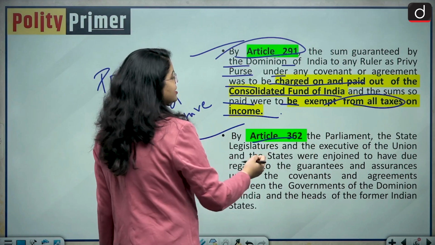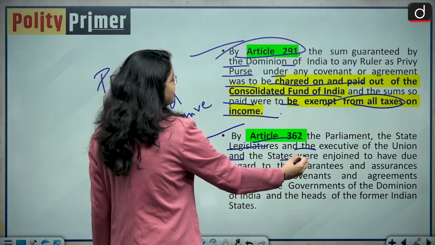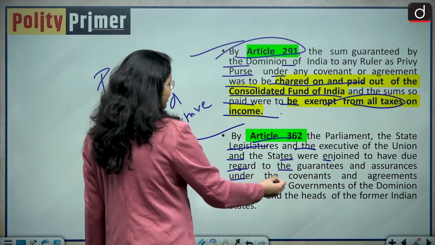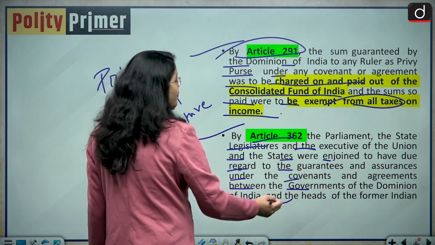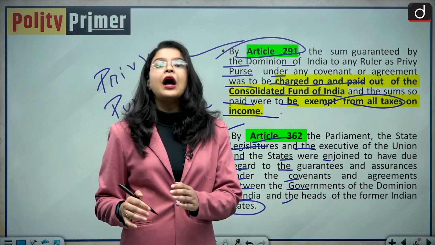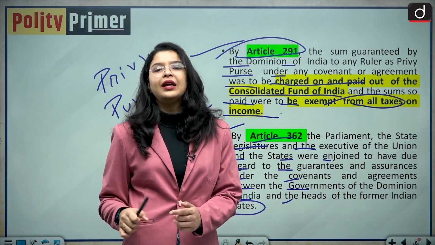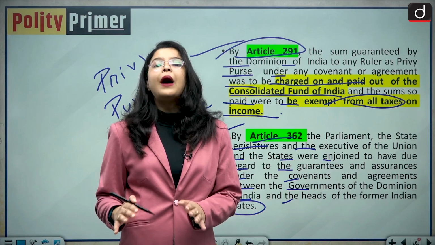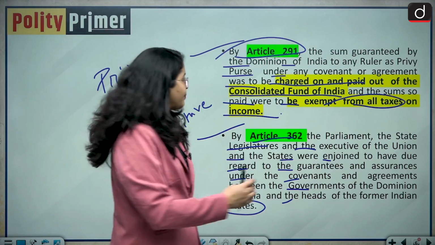By Article 362, the Parliament, the state legislatures and the executive of the Union and the states were enjoined to have due regard to the guarantees and assurances under the covenants and agreements between the governments of the Dominion of India and the heads of the former Indian states, because they had this condition that you will have to give us special rights and privileges for integrating into the Dominion of India. So basically the government of India as well as the state legislatures were bound to fulfill their obligations under the instrument of accession. Moving forward,